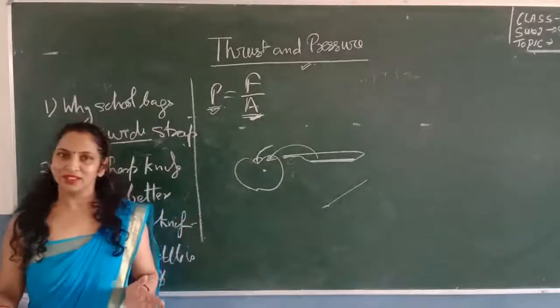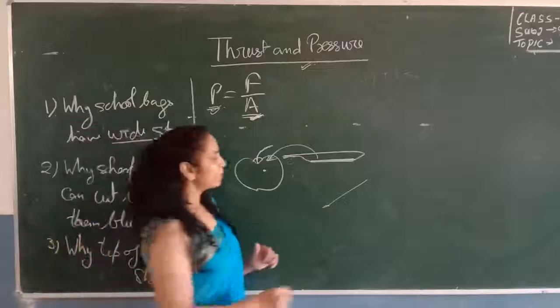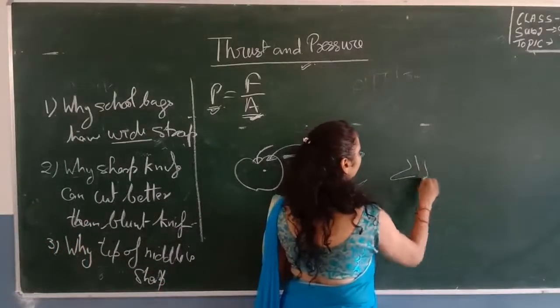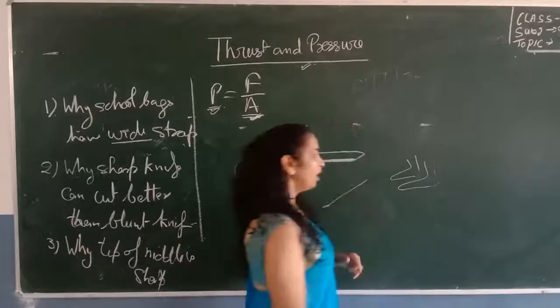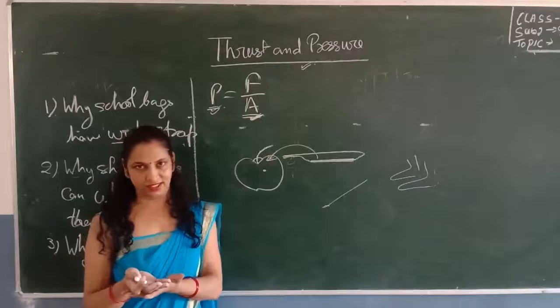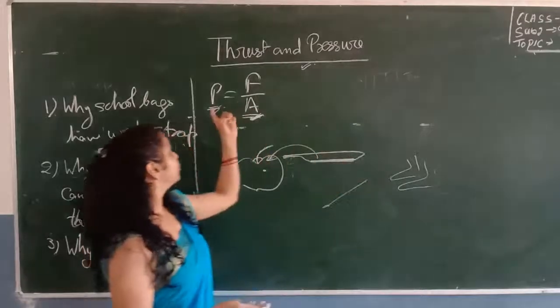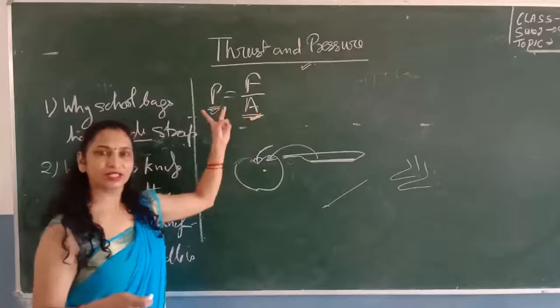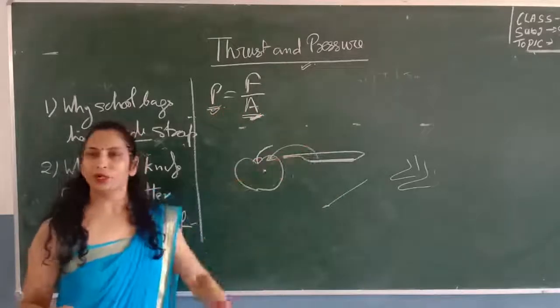So what happens? When you stand on the ground, you are on your 2 feet. With your 2 feet, the area in contact with the ground increases. And we know that pressure depends on the area, so by increasing the area, the pressure exerted on the ground decreases.